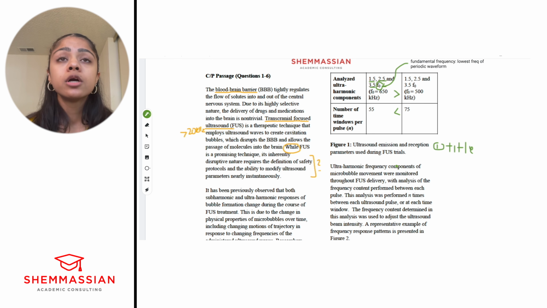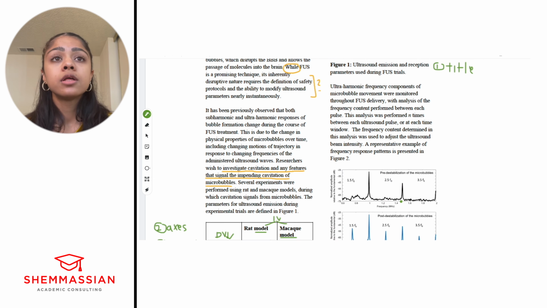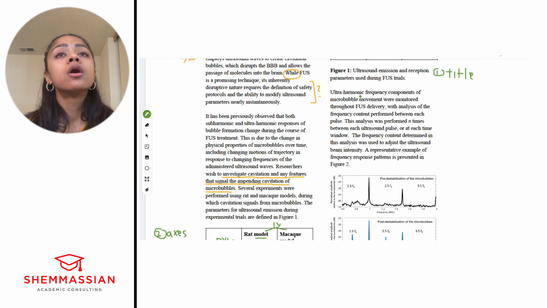Okay, good. So now we've compared, we've determined the variables, patterns. What are we looking at here? Let's go on to the next paragraph. Ultra-harmonic frequency components of microbubble movement were monitored throughout FUS delivery, with analysis of frequency content performed between each pulse. This analysis was performed n times between each ultrasound pulse or at each time window. The frequency content determined in this analysis was used to adjust the ultrasound beam intensity. A representative example of frequency response patterns is presented in figure 2.